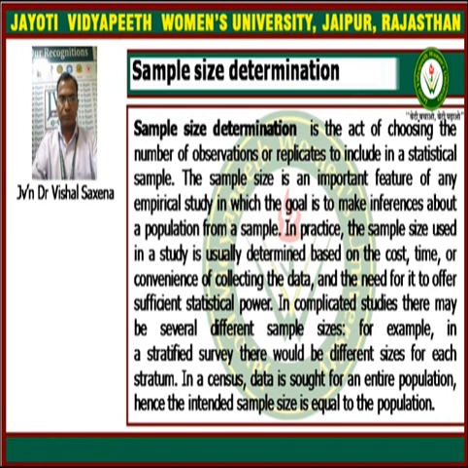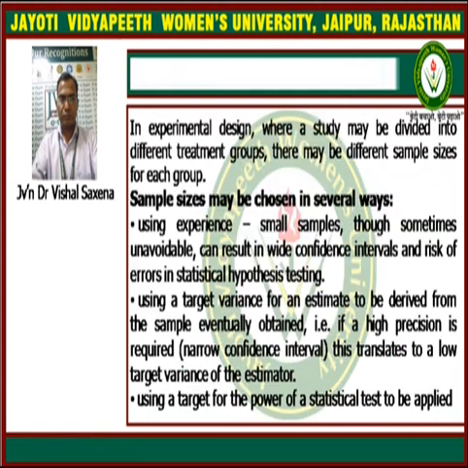In a census, data is sought for an entire population, hence the intended sample size is equal to the population. In experimental design, where a study may be divided into different treatment groups, there may be different sample sizes for each group.